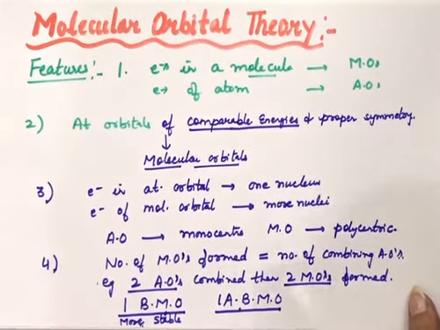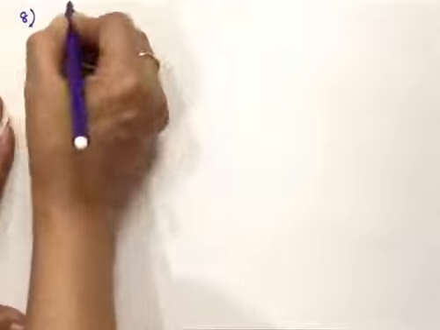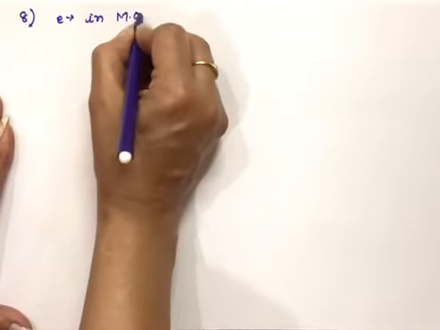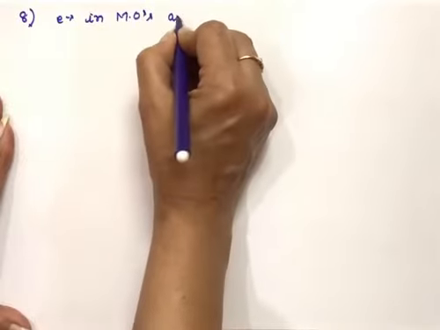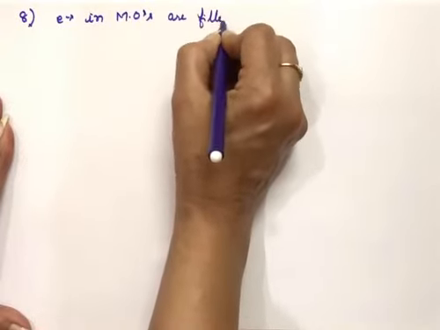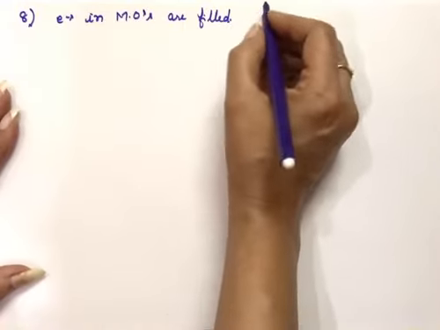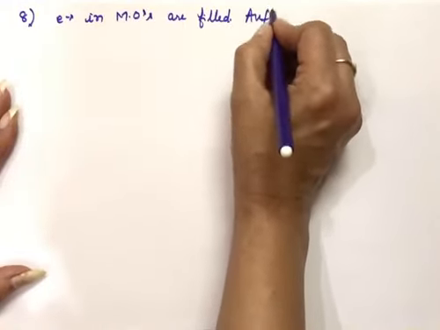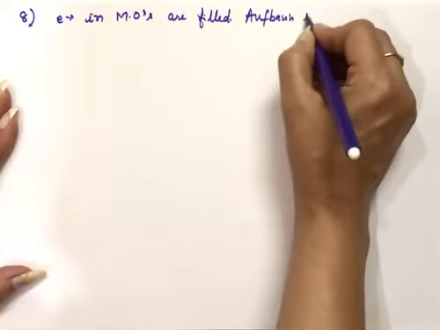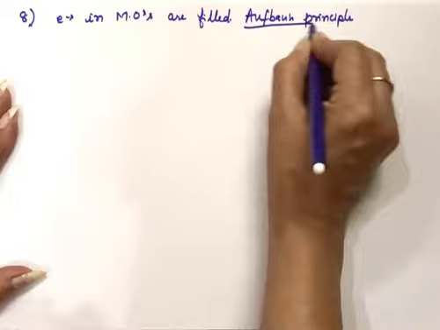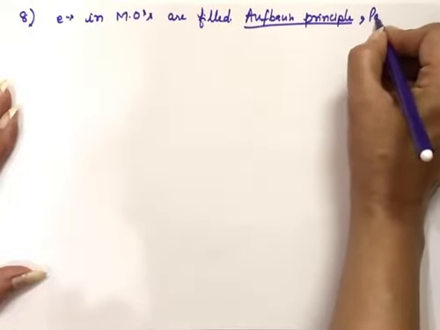Once the molecular orbitals form, we have to fill electrons in these orbitals. Electrons in molecular orbitals are filled just like electrons are filled in atomic orbitals, using the Aufbau principle, that is, in increasing energy only we have to fill these molecular orbitals.